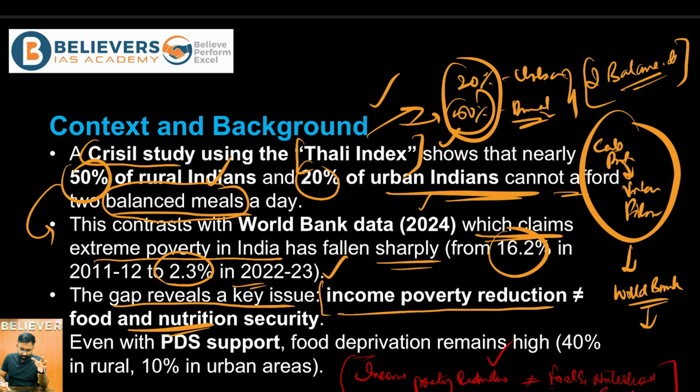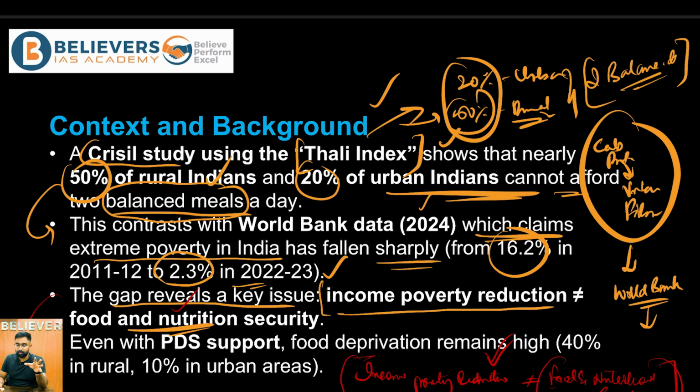It can directly give you this statement, saying that although we have seen a reduction in income poverty, the country still lags behind in ensuring the nutritional security of the people. Explain, elucidate, or discuss. The points that we will discuss in this video will help you address this dimension of the question, and hence we have to talk about the PDS system.